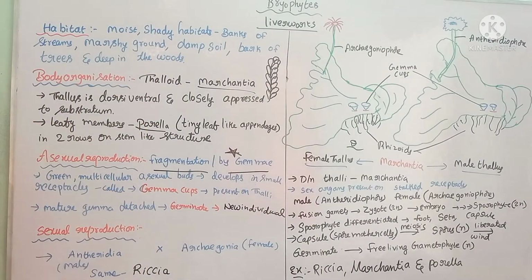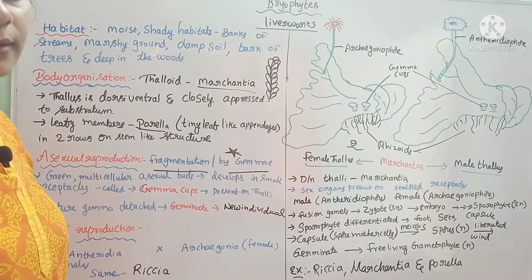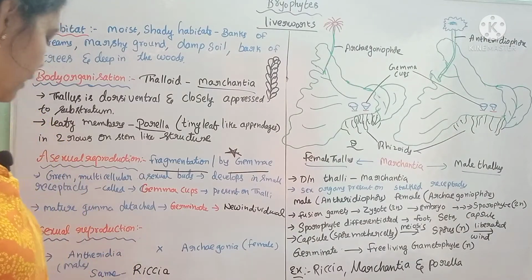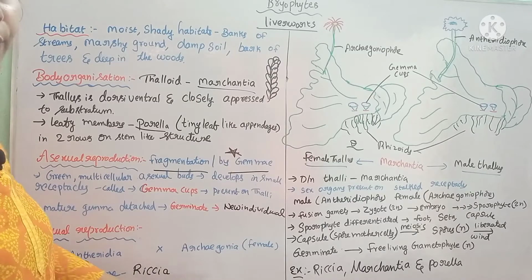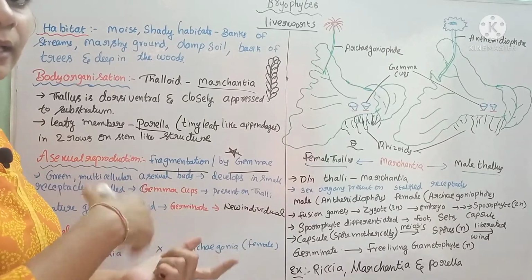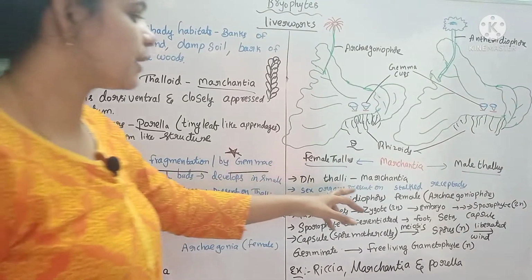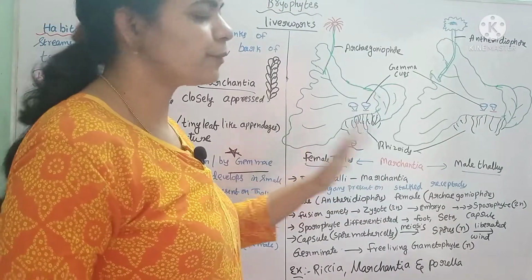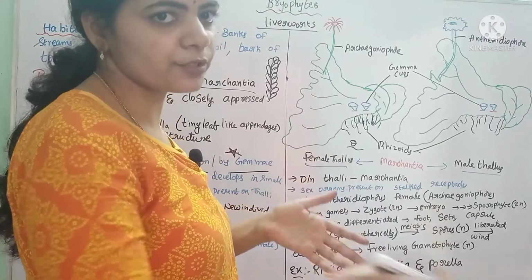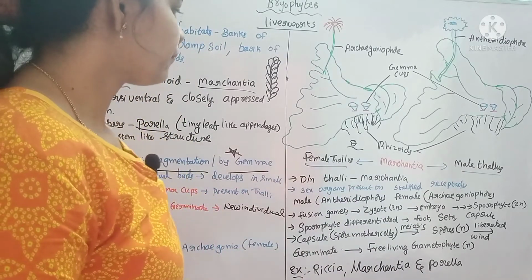In sexual reproduction, we know there are antheridia and archegonia. Antheridia are the male reproductive organs and archegonia are the female reproductive organs. In Riccia, these antheridia and archegonia are produced on the same thallus. Whereas in Marchantia, the male reproductive organs and female reproductive organs are separately produced on two different thalli.